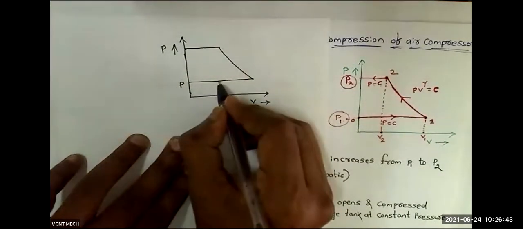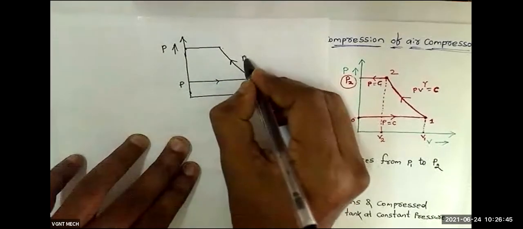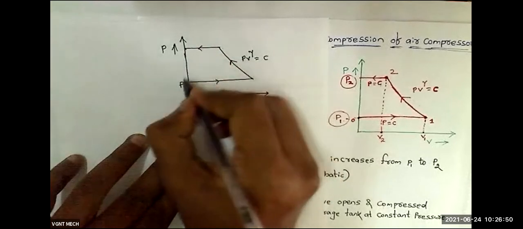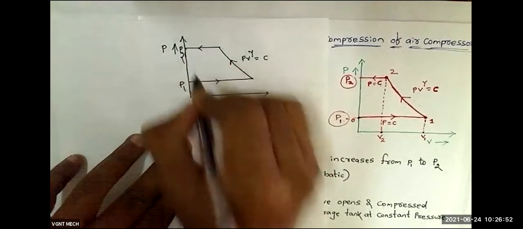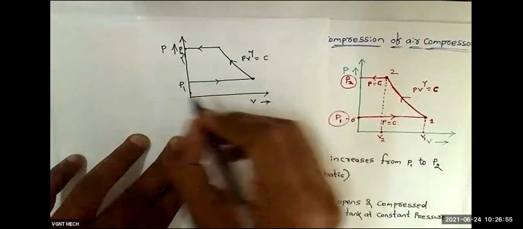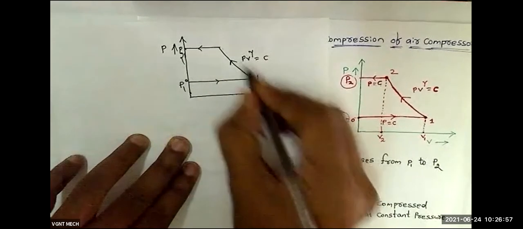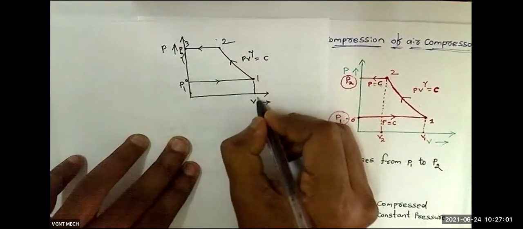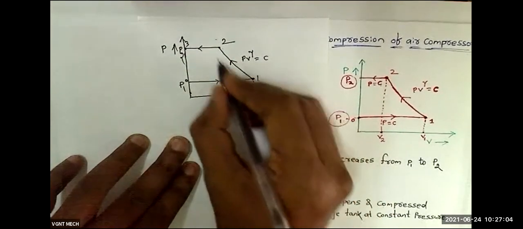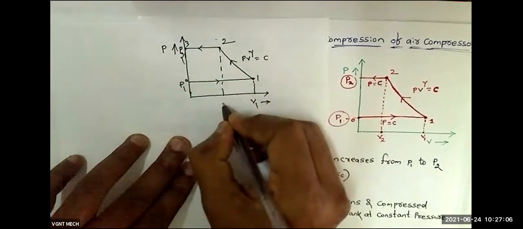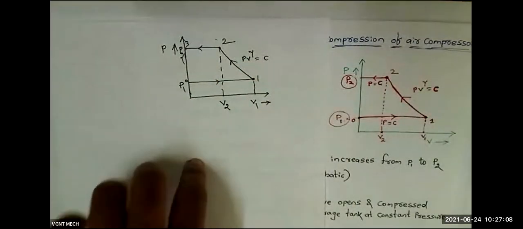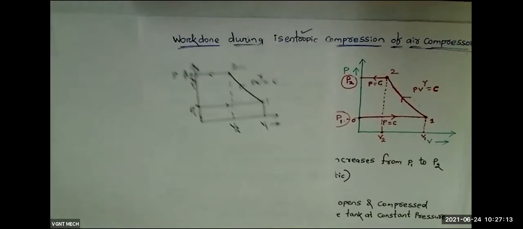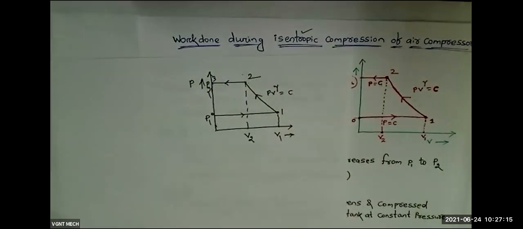Okay, here in this line the pressure is P1. Here PV to the power gamma equals constant, and in this line suppose the pressure is P2. This is point 0, this is point 1, this is point 2, this is point 3. At this point suppose the volume is V1, and at this point we have the volume as V2. So what exactly is our aim? We have to calculate the work done.